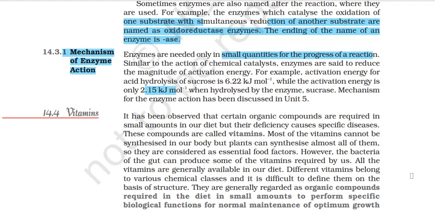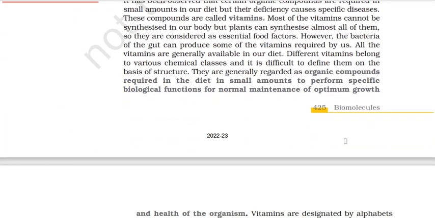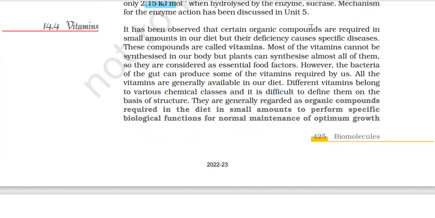We have now vitamins. It has been observed that certain organic compounds are required in small amounts in our diet, but their deficiency causes specific diseases. These compounds are called vitamins. Most of the vitamins cannot be synthesized in our body, but plants can synthesize almost all of them, so they're considered as essential food factors. However, the bacteria of the gut can produce some of the vitamins required by us. All the vitamins are generally available in our diet.